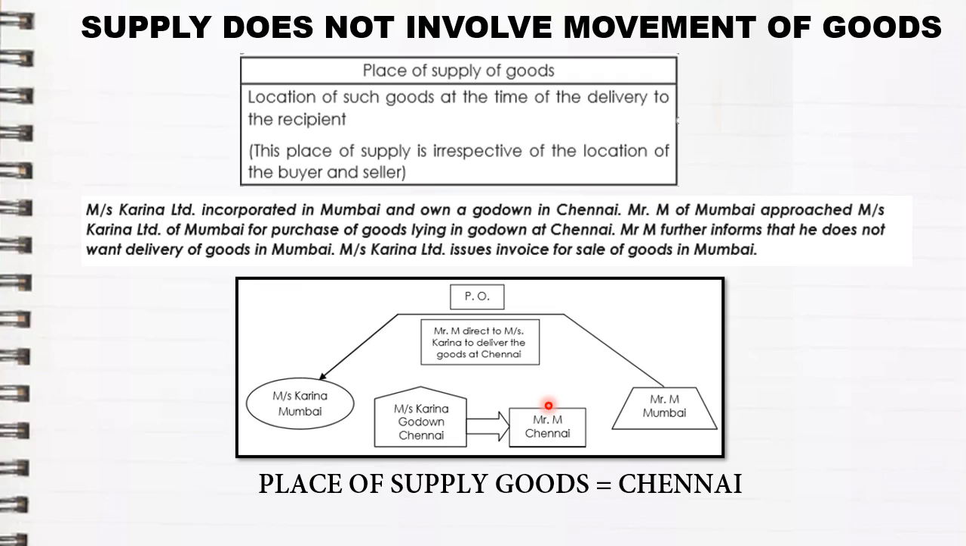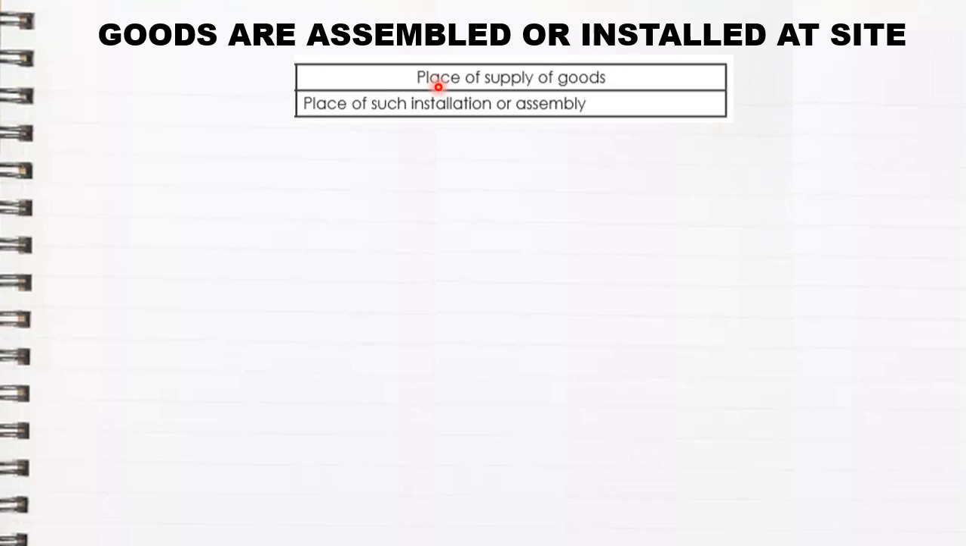Now let us take the next rule, that is goods assembled or installed at site. Now this is very simple. According to this rule, wherever the goods are assembled or wherever the goods are installed, that place will become your place of supply. So according to the nature, the place of such installation or assembly will become the place of supply of goods.